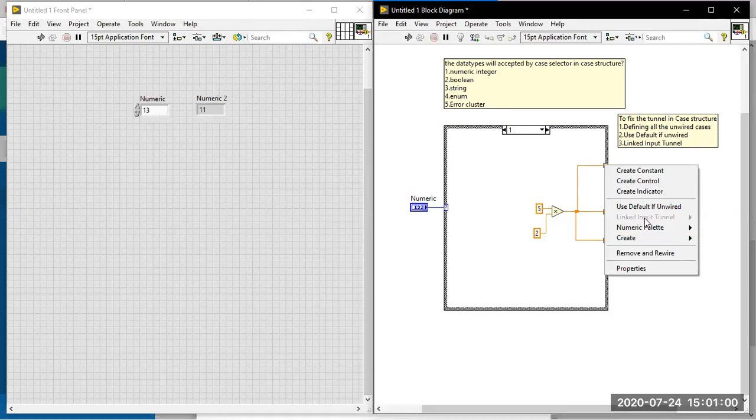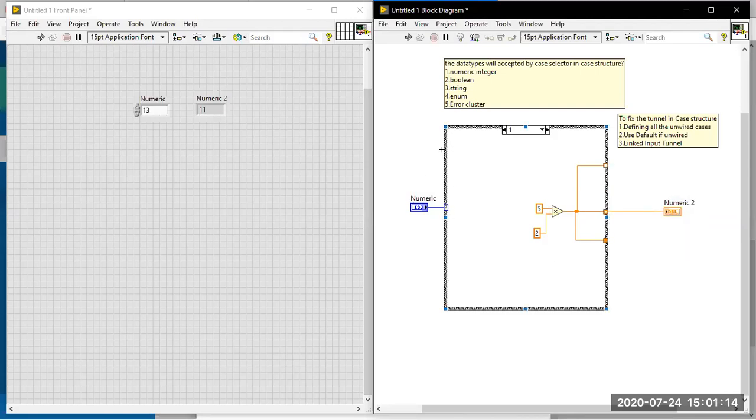Why is it grayed out, and why is that option not enabled? In your case structure, the user does not have any input tunnel. An input tunnel is not available there, and that's why the option is not enabled. If you have an input tunnel available on the case structure, the option will be enabled.